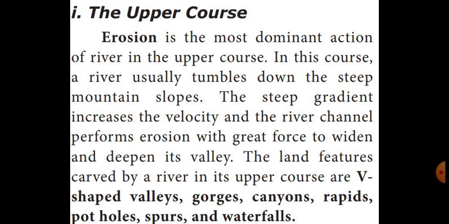Erosion is the most dominant action of the river in the upper course. Because of the increased velocity, the land features are carved by the river.